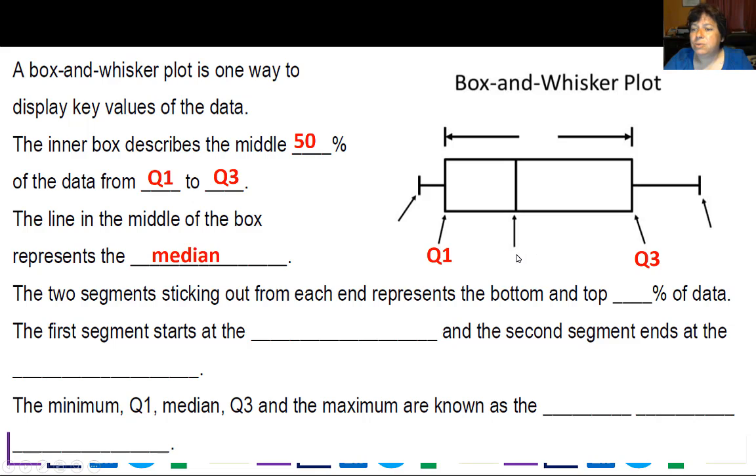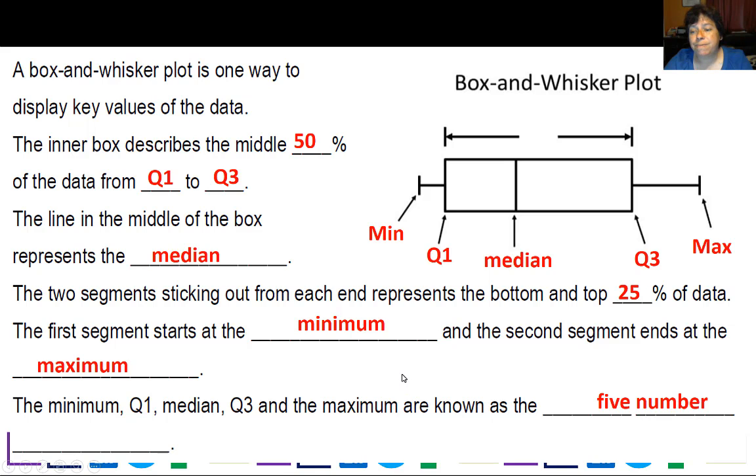The line in the middle of the box represents the median. So we would have half the data points before that segment and half after. The two segments sticking out from each end represent the bottom and top 25% of data. The first segment starts at the minimum, and the second segment ends at the maximum right there. The minimum, Q1, median, Q3, and the maximum are known as a 5-number summary.